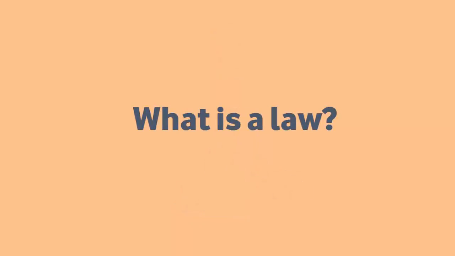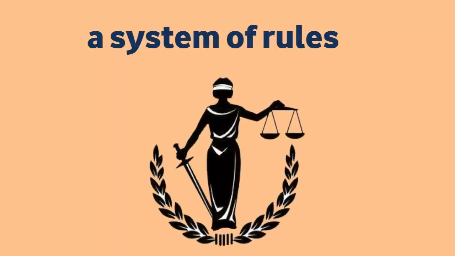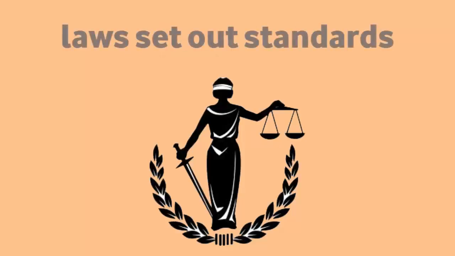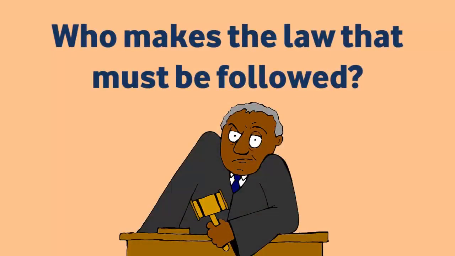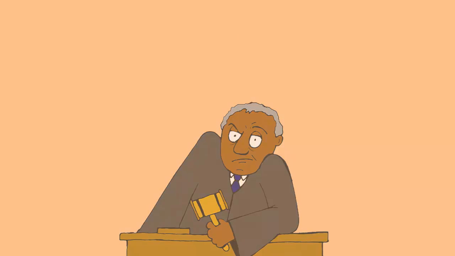What is a law? A law is a system of rules, usually put into effect through a set of institutions. Laws set out standards, procedures, and principles that must be followed. Okay, now who makes the law that must be followed? In South Africa, the people who make the law are divided into three levels.